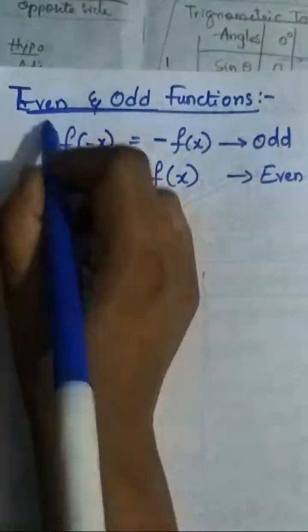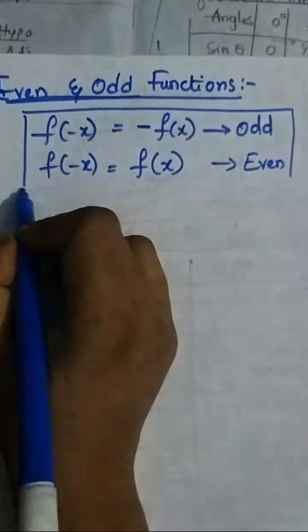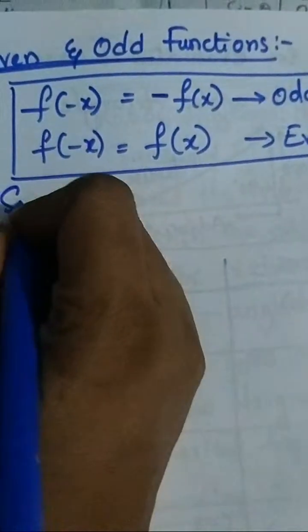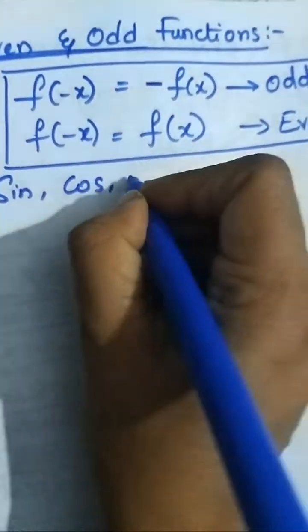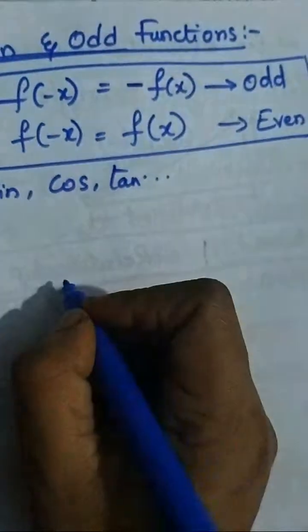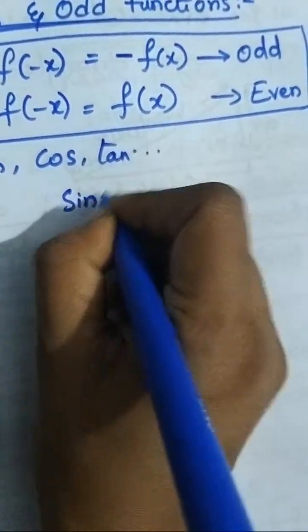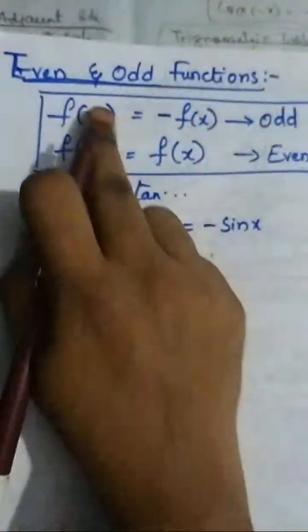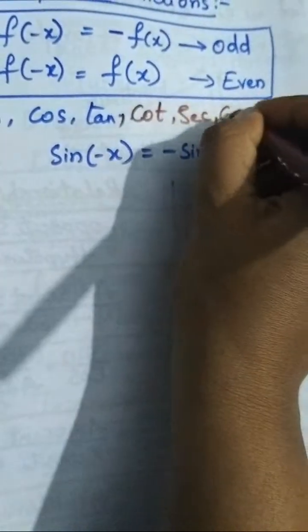This will be covered in your concept of trigonometry. For the six functions, sine of minus x equals minus sine x. And this table is also very important: even and odd functions of sine, cos, tan, cot, sec, cosec.